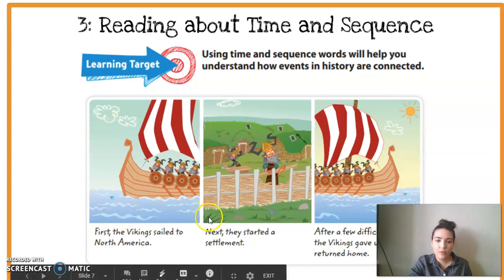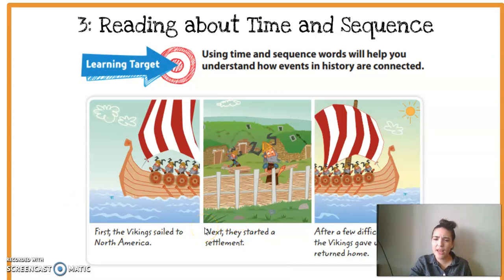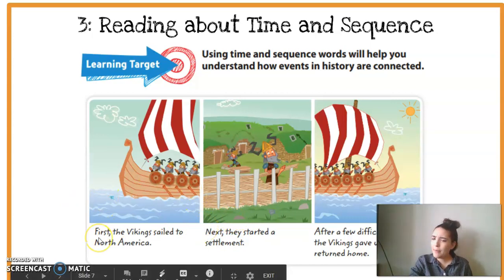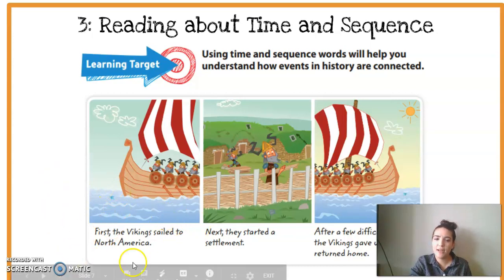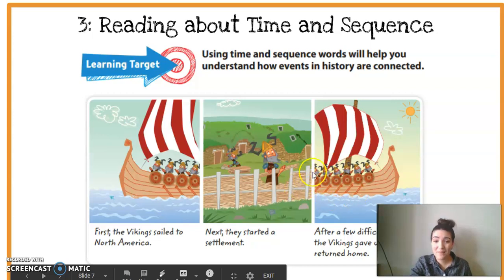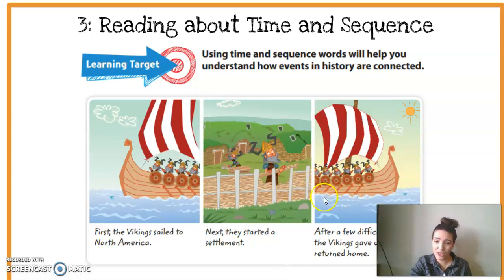Another time and sequence word is next. That tells you that there was something that happened before that, which would be this picture right here. And the last time and sequence word they have is after a few difficult years. So this helps us know that there is a gap of time in between these two pictures.